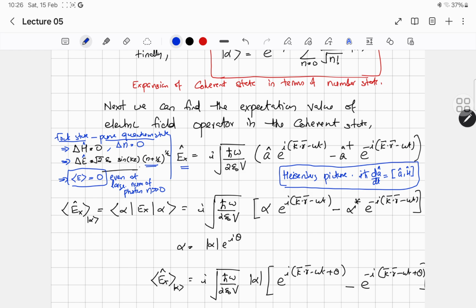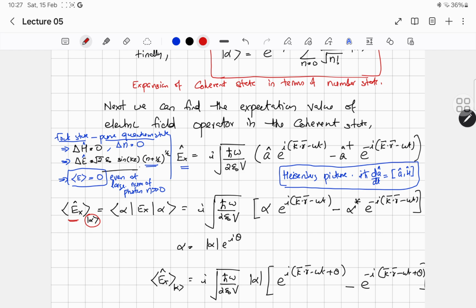Now our task is to find the expectation value of the electric field in the coherent state. I will denote it by this symbol, with ket alpha in the subscript to denote the coherent state, because we already discussed the expectation value of the electric field for the number state, and to distinguish the two I have introduced a subscript.